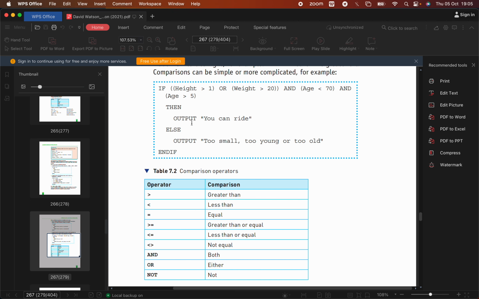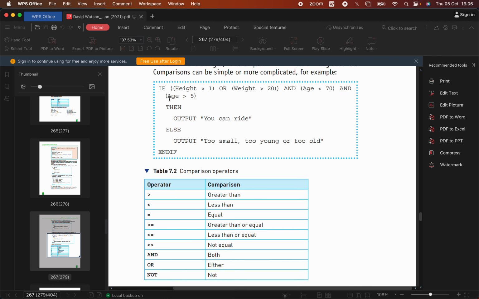Okay, so this is quite a nice algorithm. This is just some kind of check to see if you're able to go on a ride. Maybe it's a slightly dangerous ride, I'm not too sure, but it checks your height, your weight, and your age, and if those all are okay, then you can ride. Otherwise, you're either too small, too young, or too old, okay? And we're going to figure out this whole thing piece by piece so that you understand what's going on here.